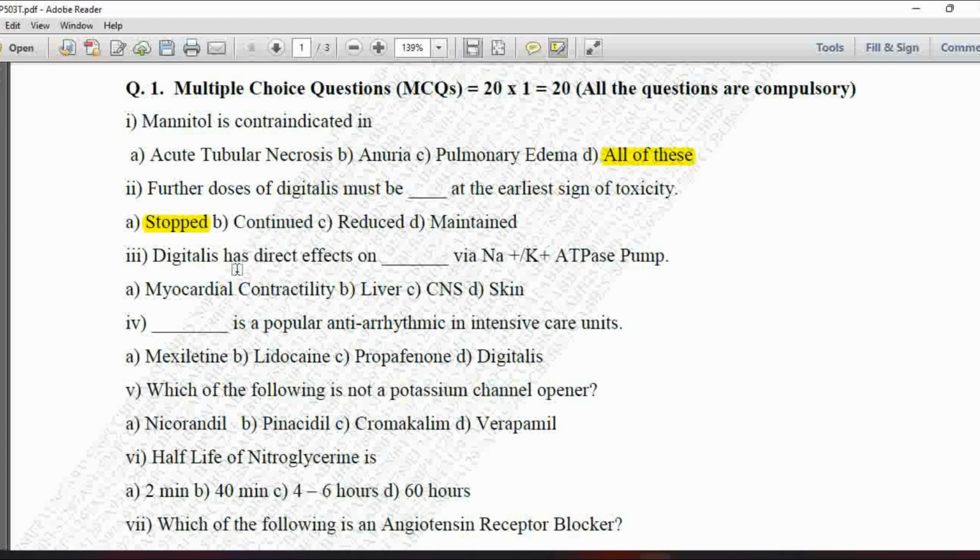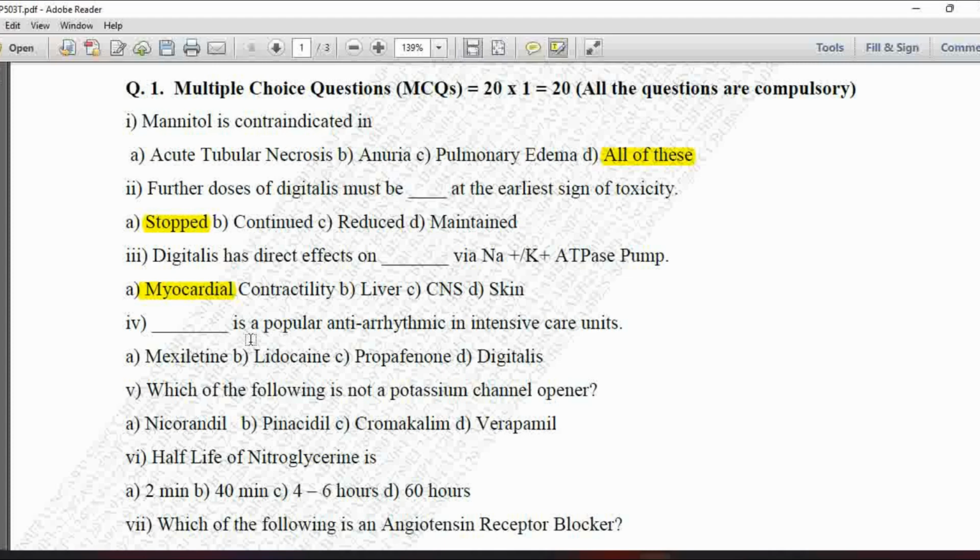Third one MCQ, digitalis has direct effects on dash dash via sodium potassium ATPase pump. Option A is myocardial contractility, B is liver, C is CNS, and D is the skin. So digitalis has the direct effect on myocardial contractility via sodium potassium ATPase pump. So option A is correct.